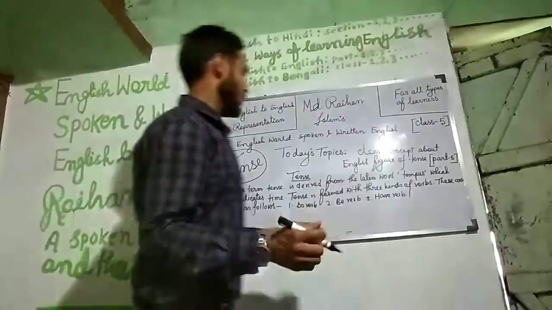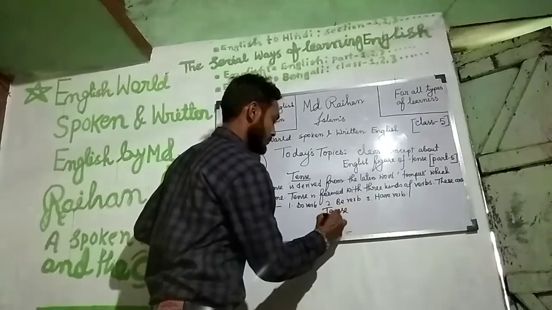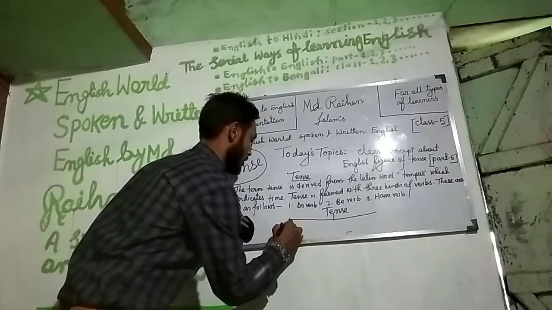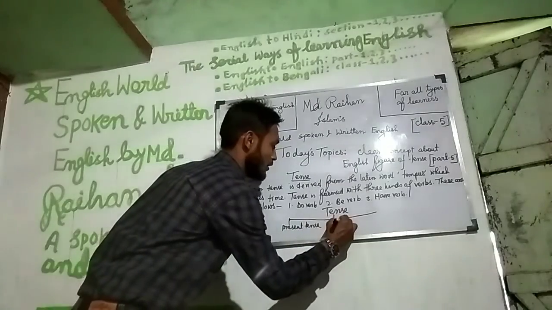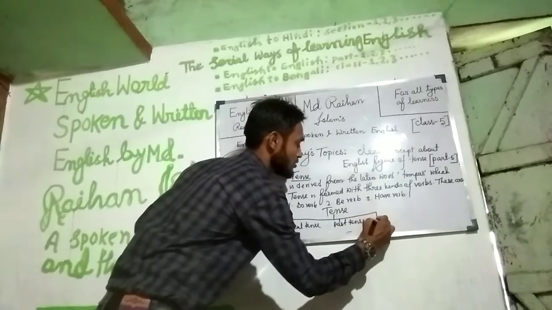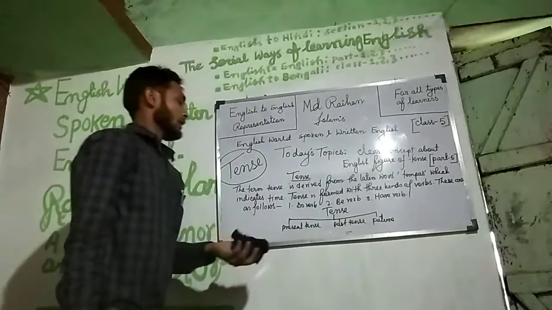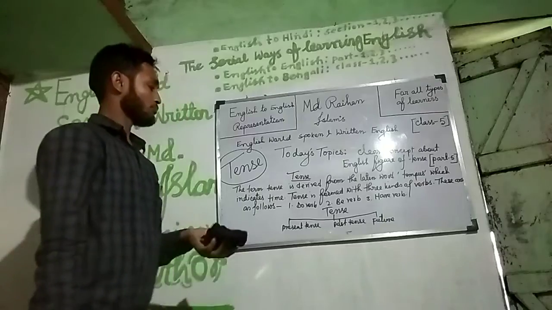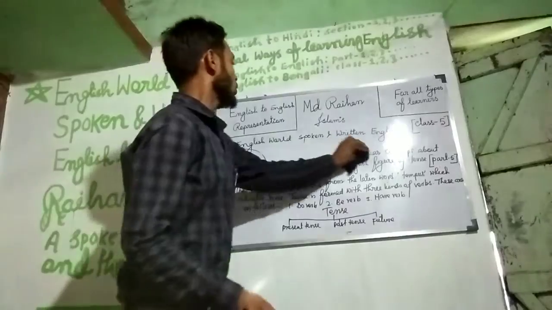Now we shall try to divide tense. Basically there are three types of tense: present tense, past tense, and last, future tense. Each and every tense has 4 subtypes. So look at the above.